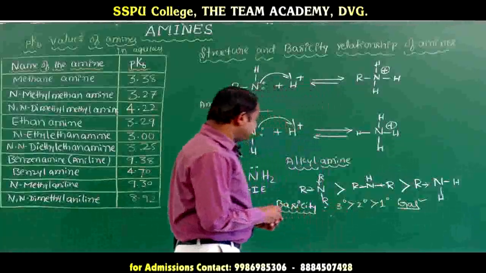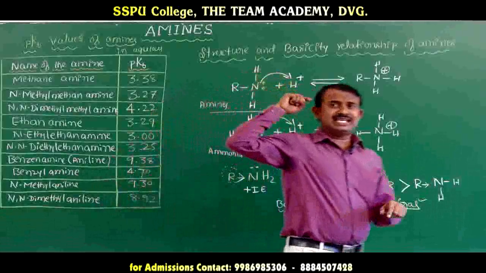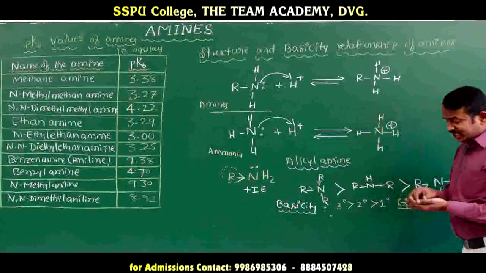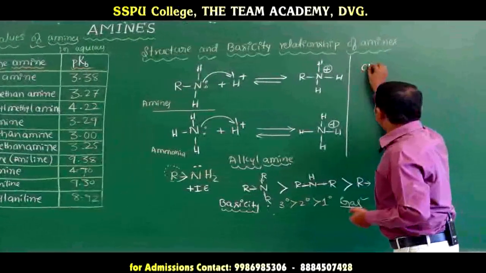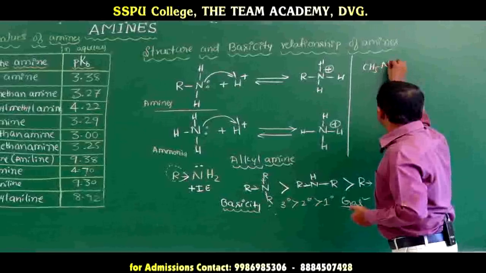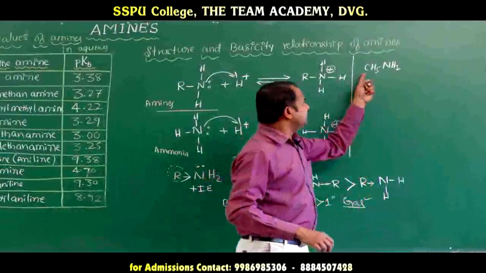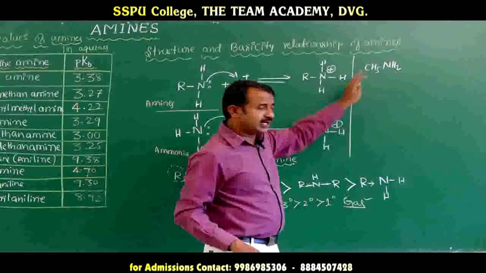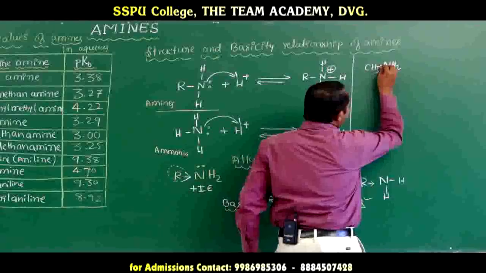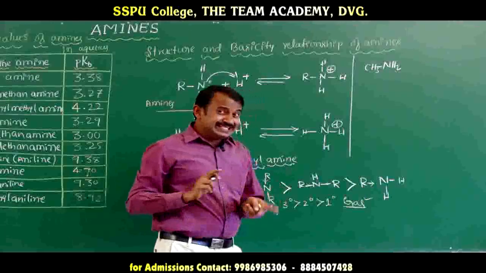In this case, I will take examples of methylamines. The first one is methylamine, CH3NH2. This is a methylamine. One methyl group is there. It is an electron releasing group, but the trend is changed.